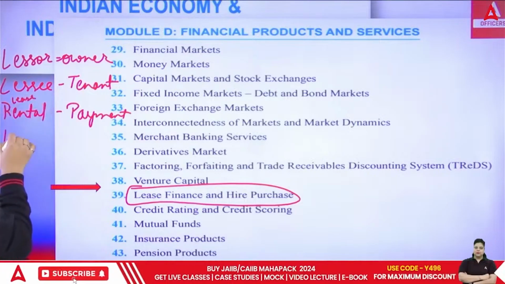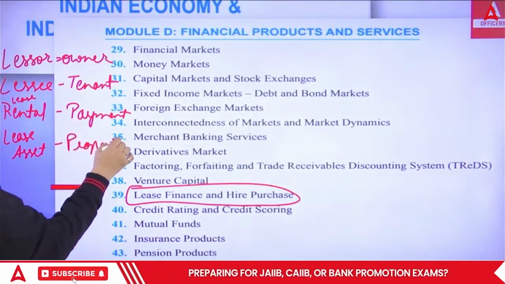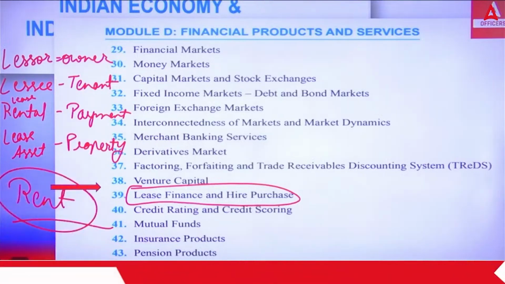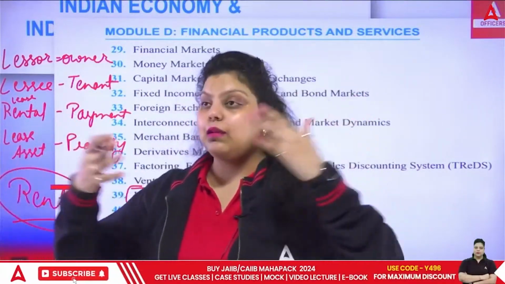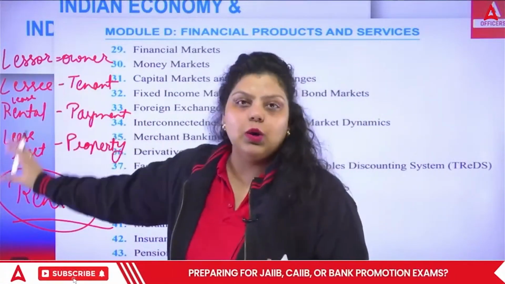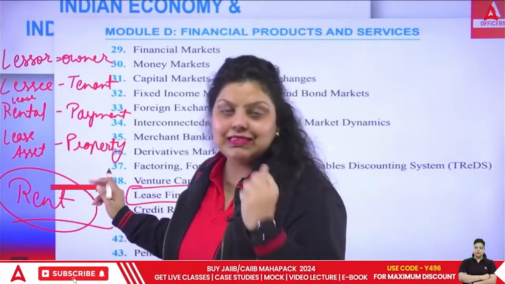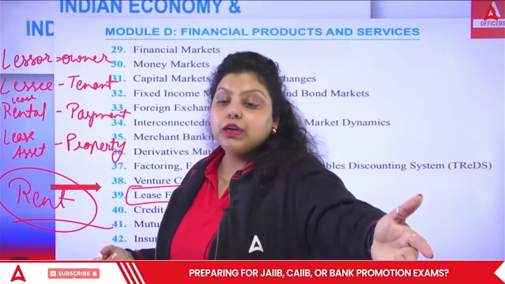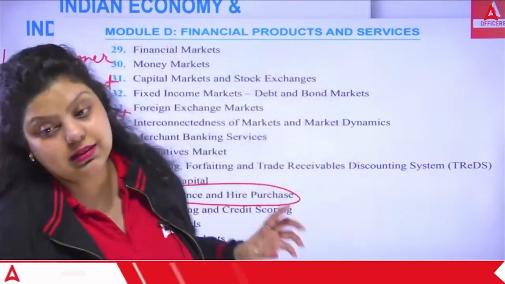And the last one we have is lease asset. Lease asset means the property which you have taken on a lease, that is, you are taking that particular property on rent. It can be any machinery for the production of goods and services, an apartment, a flat, any commodity, or a commercial vehicle. Whatever you are taking on rent, on that you have to pay a lease rental, and that property will be your lease asset. The person who is the owner of the property is the lessor, and he is giving you the property to use. That means you are the tenant, you are the lessee. I guess this is clear to all of you.